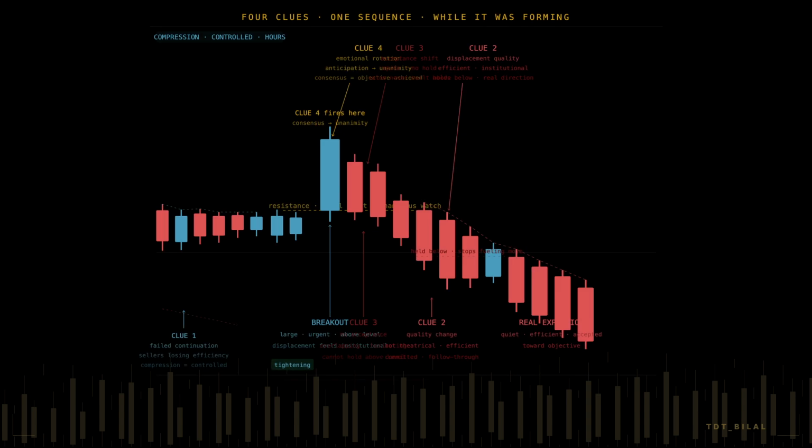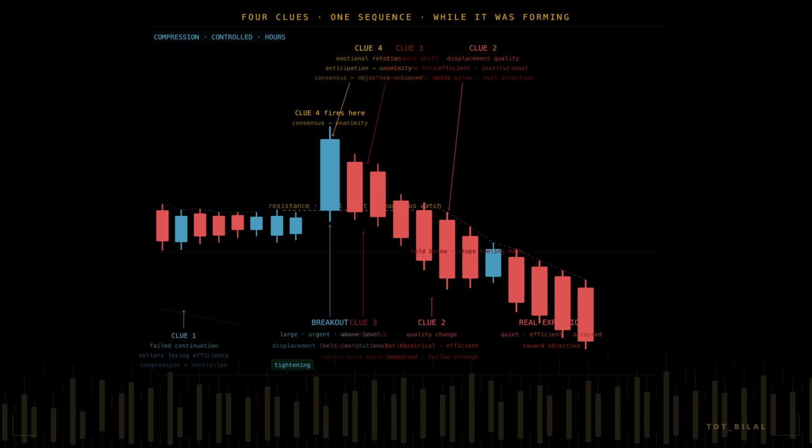Let me show you all 4 clues working together in one sequence. Price has been compressing for hours. The chart looks dead, retail attention has drifted. But underneath the surface, downside continuation keeps failing. Each bearish push loses efficiency before extending. The compression is not empty, it is controlled. That is clue 1 active: failed continuation signaling accumulation may be present.